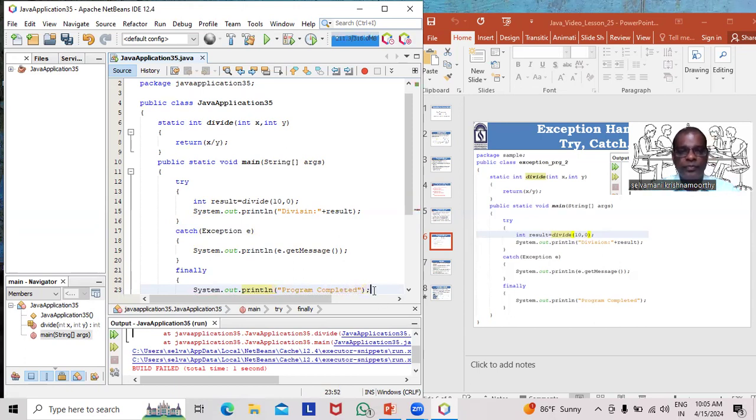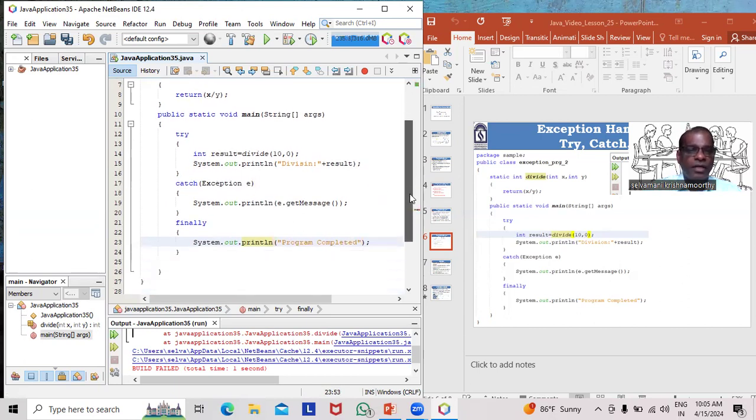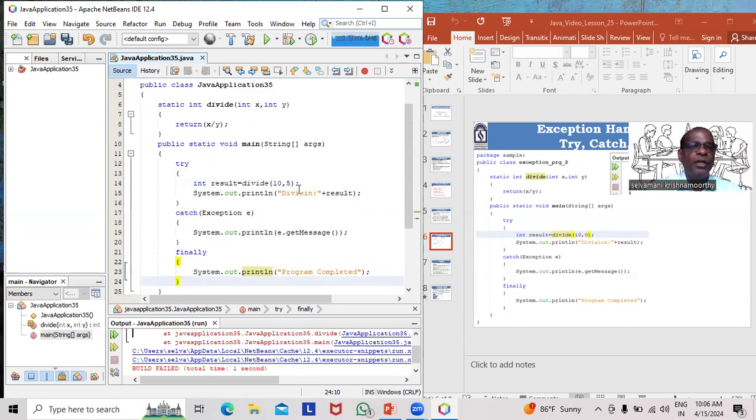Let us check. First, we will try with the number 5. No need to worry about exception now. So what will happen? 10 will be assigned to X as usual, 5 will be assigned to Y, it returns 2, and 2 will be displayed. Division colon result. Since there is no exception, no need to worry about catch.